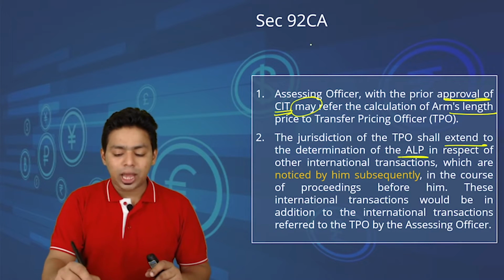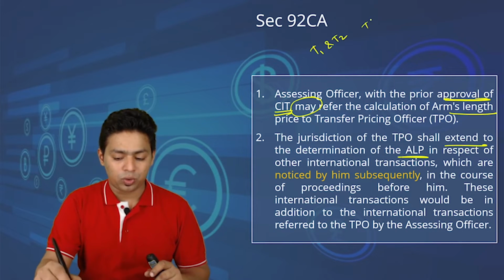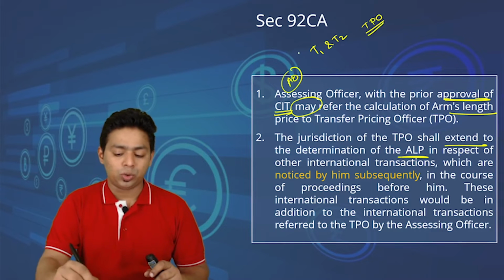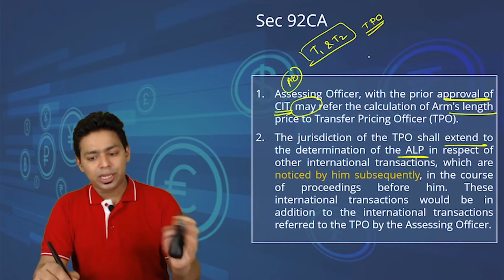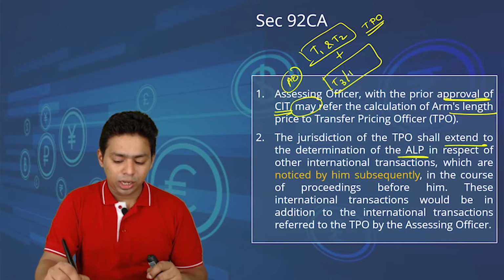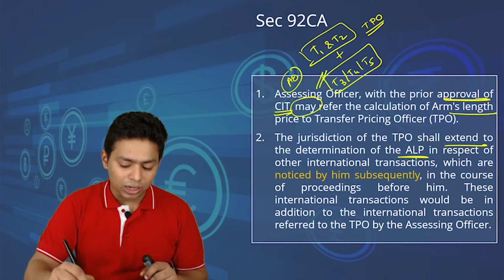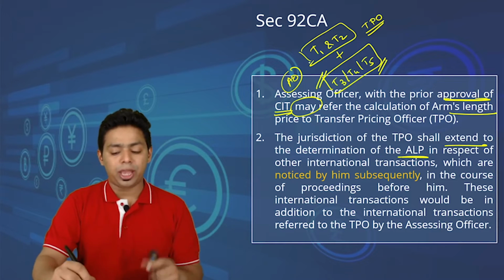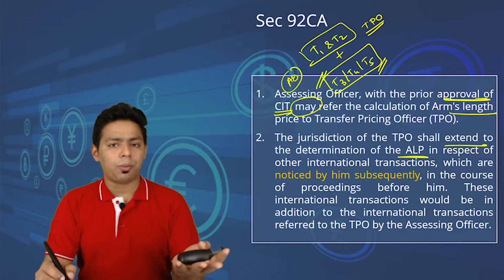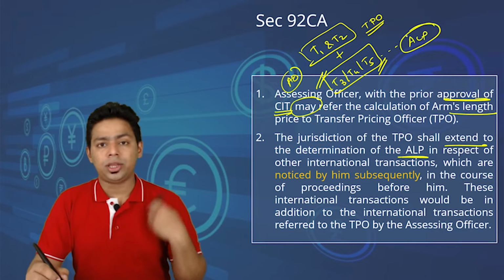Now, suppose the AO has referred only transaction 1 and transaction 2 to the TPO, but while doing the study of the case, 3 more transactions, T3, T4 and T5, are found. These 3 transactions were not referred by the AO to the TPO, but the TPO finds them out and feels that he needs to determine the arm's length price of these additional transactions as well.